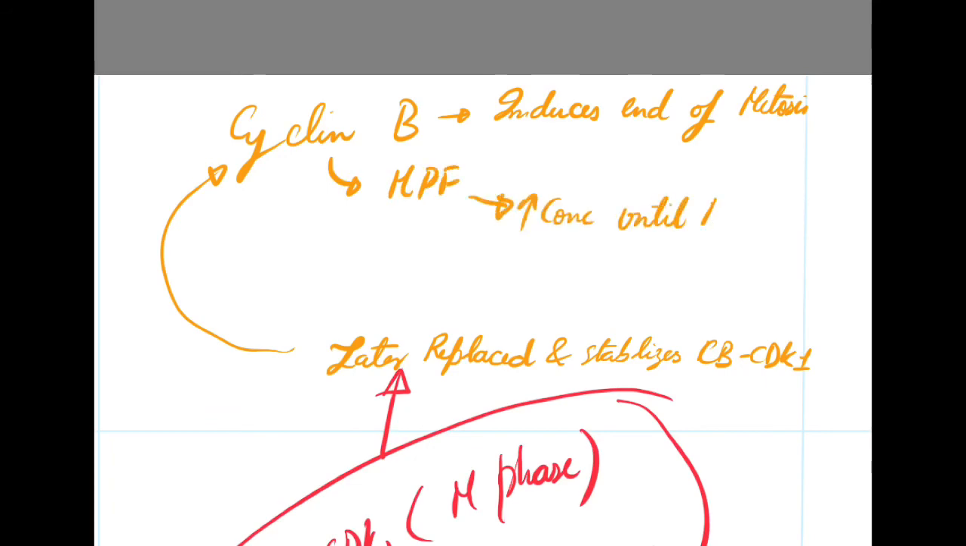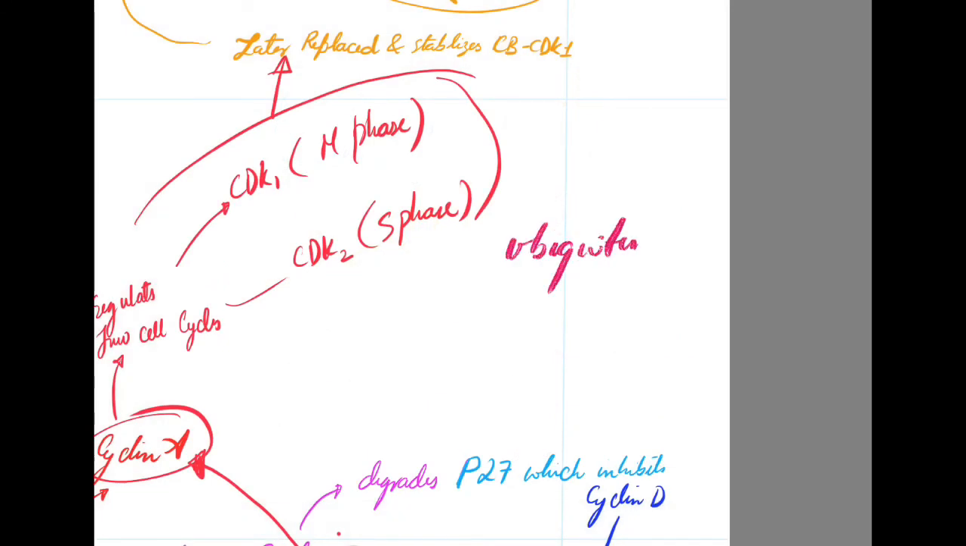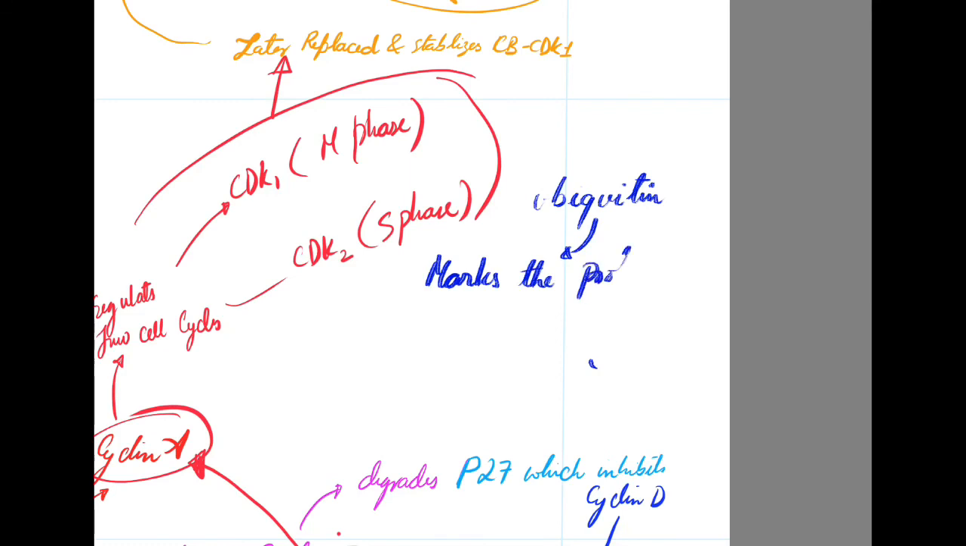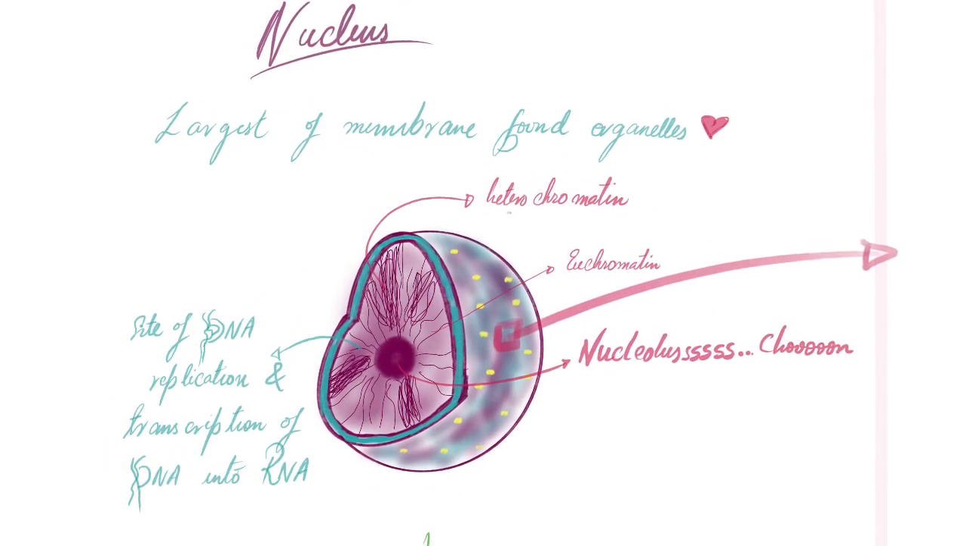And one more point: what will lead to degradation of these cyclins? We need to stop the cyclins. There is something called ubiquitin. This ubiquitin leads to degradation of these cyclins. So these proteins, cyclins, are marked, and thus they are degraded by ubiquitin protein ligase degradation.